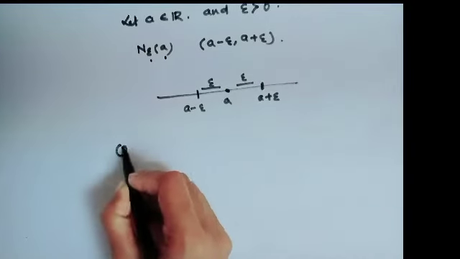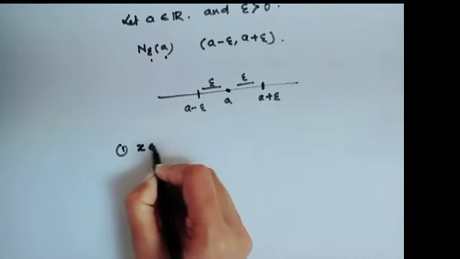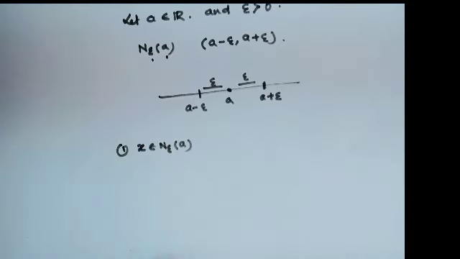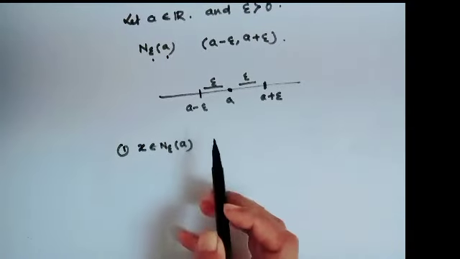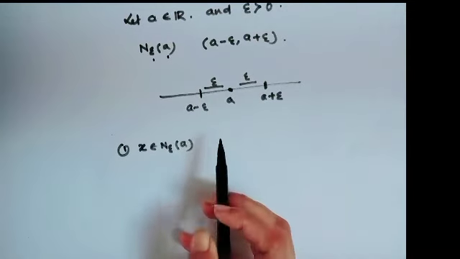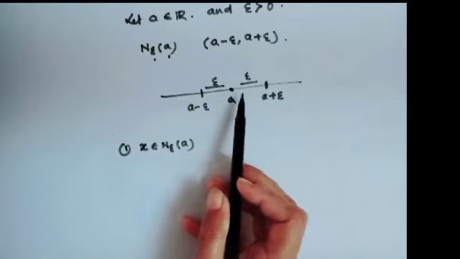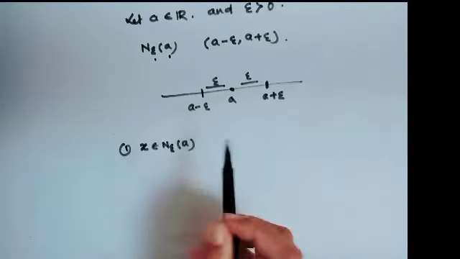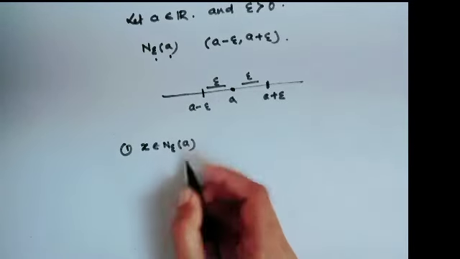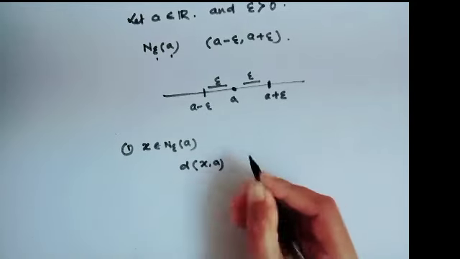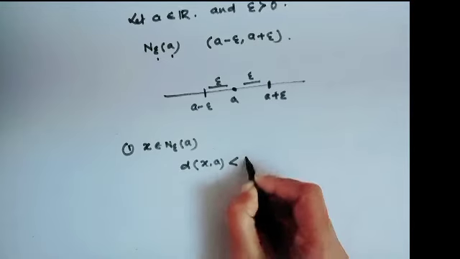First, if x belongs to N epsilon of a, what will that mean? It is somewhere within the interval. That means d of x, a is strictly less than epsilon.